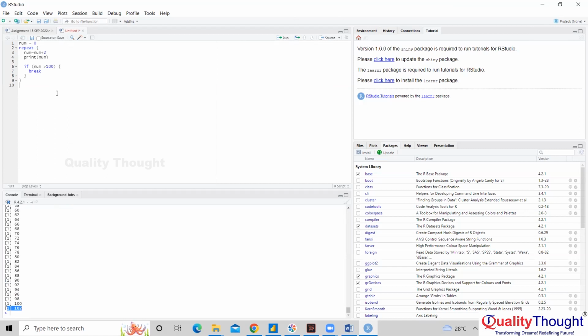Now if I have to do the same thing using while, how do I do it? I'll put a while loop. So let me reset num to 0 again, and I'll say while, bracket, my condition. Num greater than 100? No, it has to be the reverse, less than 100. Otherwise it will not go inside; the while condition has to be true. When you do repeat or while true, we look at the ending condition. But when we do while, we look at the starting condition.